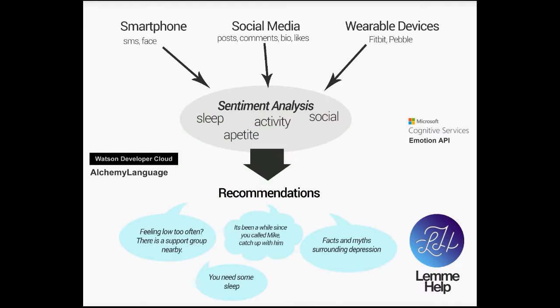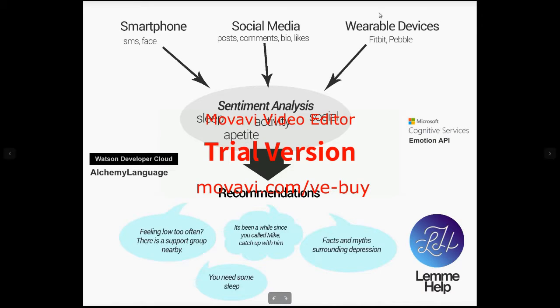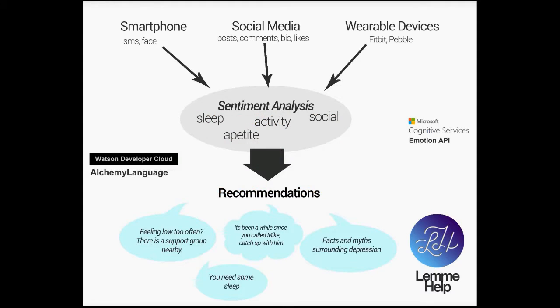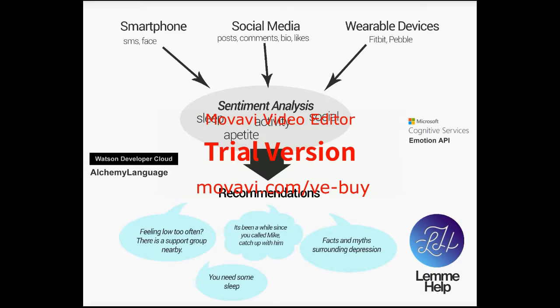So for our application, the data sources that we thought of using was from the smartphone. We can collect SMSs and conversations. We can also collect images from the phone cameras. From social media, we can collect posts, what are they posting about, their comments, their bio, and what are they recently liking. From wearable devices, we can get data about their activities, about how much they have slept, which should help us have a better idea.